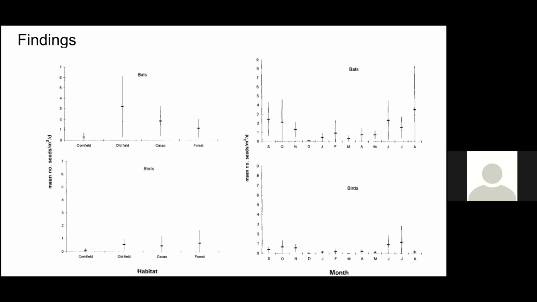If we look at the dispersal rates by month, which are the graphs on the right, there are a few things to highlight. There were no seeds found in December, neither in the day nor in the night, for both the birds and the bats. Also, bats dispersed the greatest amount of seeds in August, while the birds dispersed the greatest amount of seeds in July. It's also important to note that for both the bats and the birds, from December to May is when the smallest amount of seeds were dispersed, with the months in the corners of the graphs, September, October, November, and June, July, and August being the months with the most seed dispersal in both the bats and the birds.